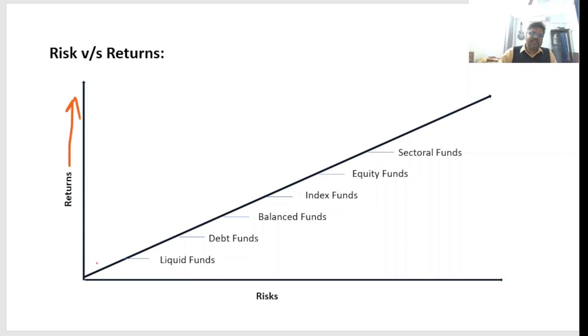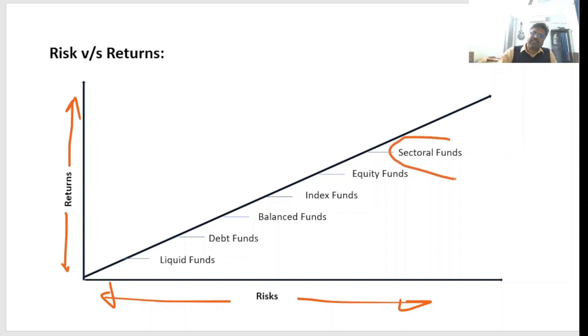Now let us understand risk versus return. As you know, where there is return, there is always risk. If risk is low, return is low, right? So already I have explained all the mutual fund types, right? First is sectorial funds. I told you this is highly risky, but returns are also more. Come to the next, equity. This is less risky than the sectorial fund, but even though it is risky.